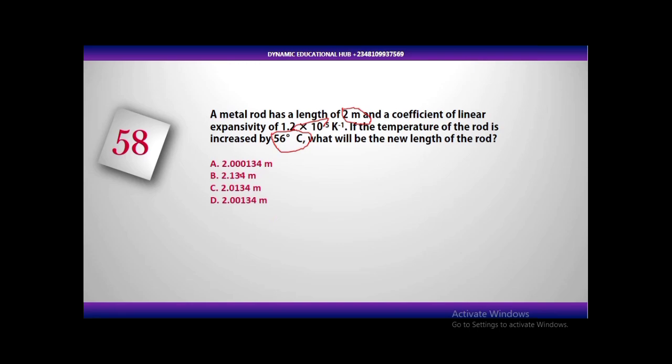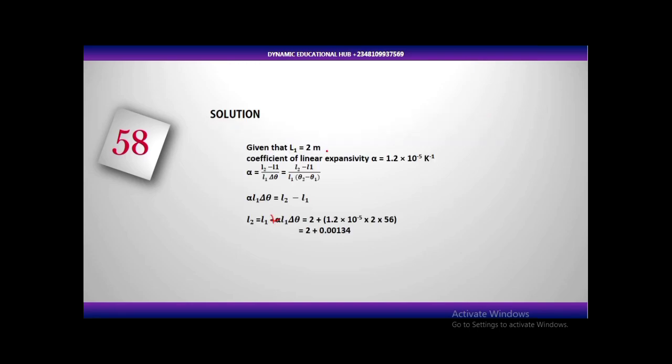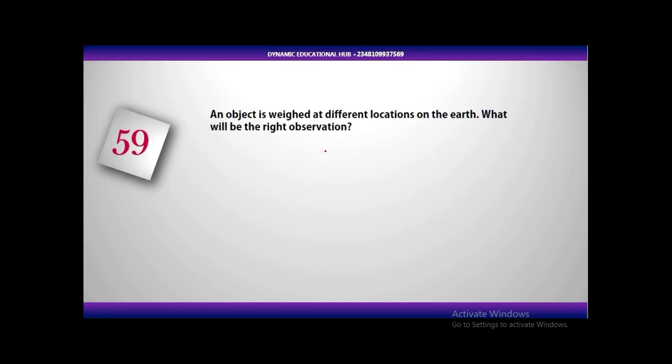I know most of you are always afraid of calculation, but I prefer calculation because with calculation, you are rest assured that you are getting your answer. Unless you are so knowledgeable, you can get theory questions that are not calculation in physics. In fact, calculation should be a bonus. And let's move to the next question.